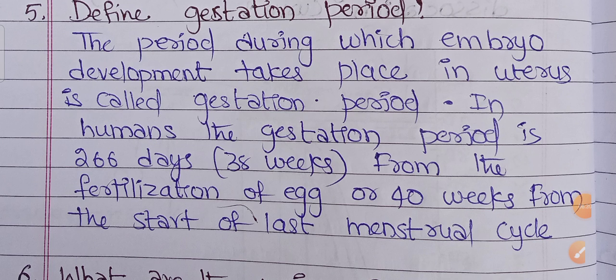The gestation period is the period during which embryo development takes place. It starts with the zygote. The zygote is the union of sperm and ovum. From 0 to 3 weeks it is known as the embryo. The embryo development takes place in the womb or the uterus of the mother, and this is called the gestation period. In humans, the gestation period is usually 38 weeks from the fertilization of the ovum, or 40 weeks from the start of the last menstrual cycle.